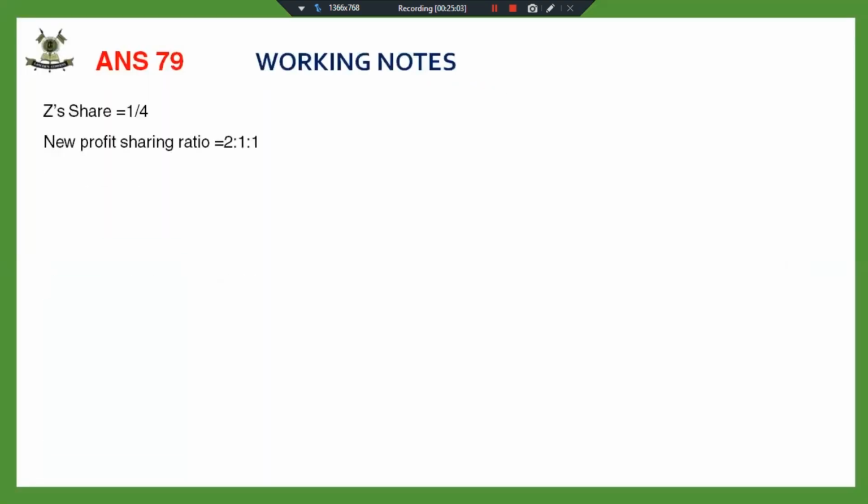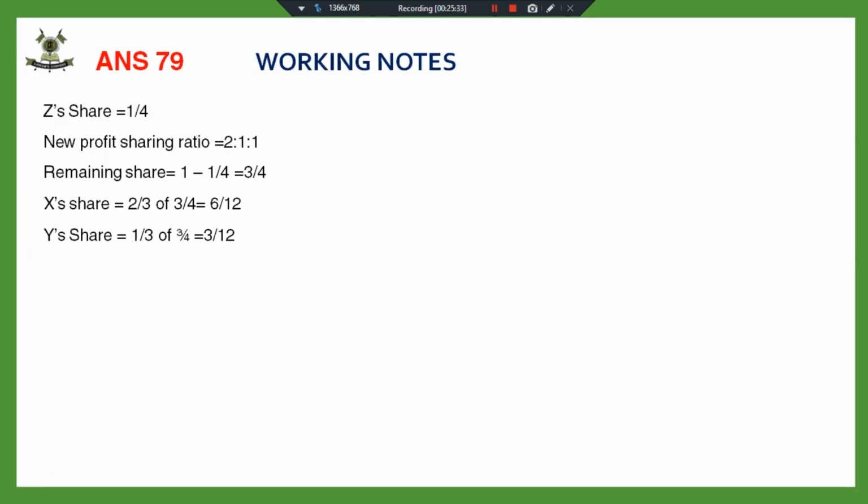We have first calculated the new profit sharing ratio. If this was not a capital adjustment case, we would not have calculated it because it is not required anywhere. But since it is a case of capital adjustment, where we have to adjust the capital of the old partners in the new profit sharing ratio, we require it.